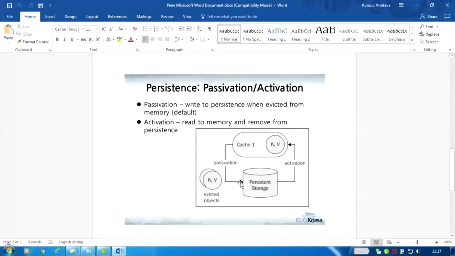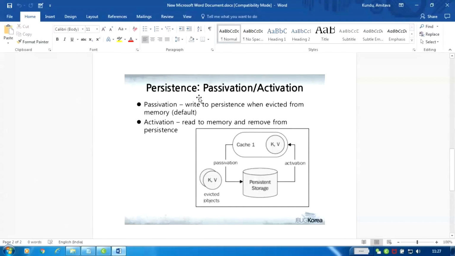The advantage is that it reduces the memory utilization during runtime, the object initialization in RAM, and it is a faster approach. Passivation and activation work simultaneously, and together they are called persistence.